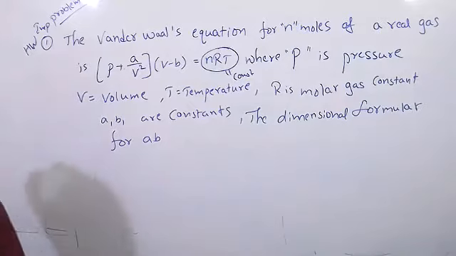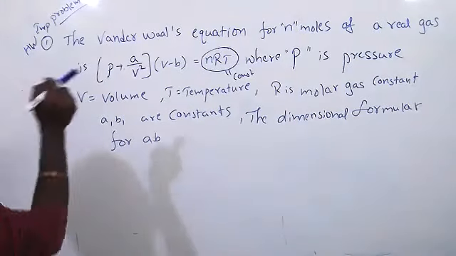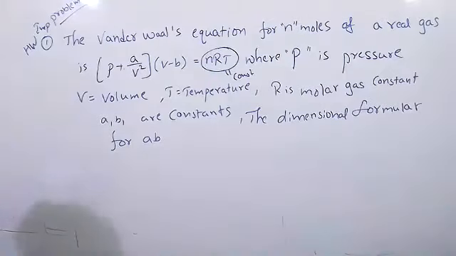When we are learning about thermodynamics, we will learn about this one. In chemistry also, you will get to know what the van der Waals equation is. Moles measure the gas molecules. Temperature, we know that. Here T is the absolute temperature. Absolute temperature, R and N are constant. So P plus A by V square into V minus B. Find out A, then find out B, then you will get the answer.